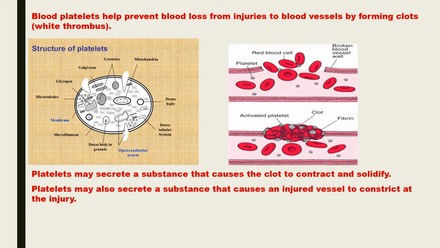So, whenever there is injury to any part of the body and there is loss of blood from the blood vessels, then the blood platelets help to prevent the loss of the very precious fluid, that is blood, from our body by formation of clots or white thrombus at the place of injury.